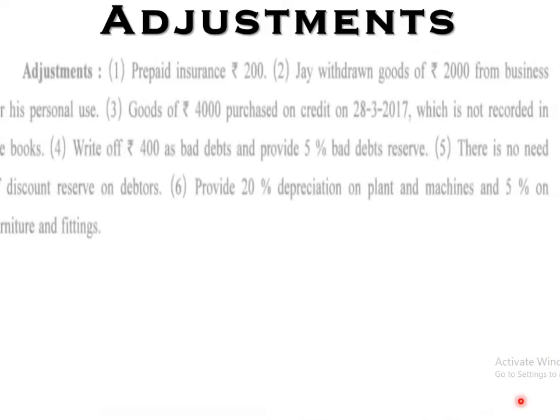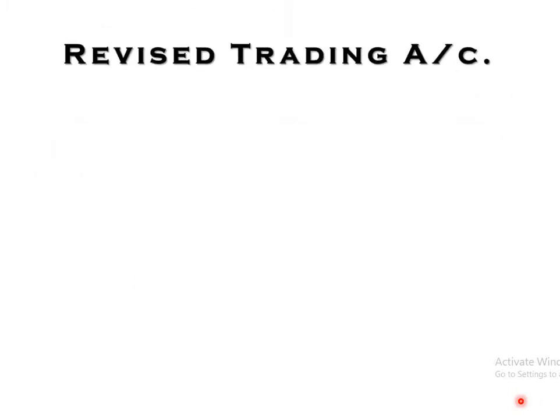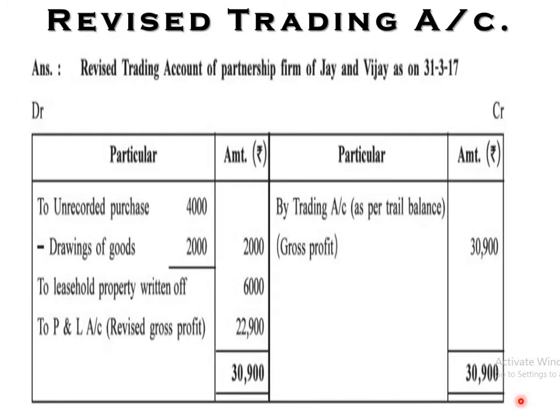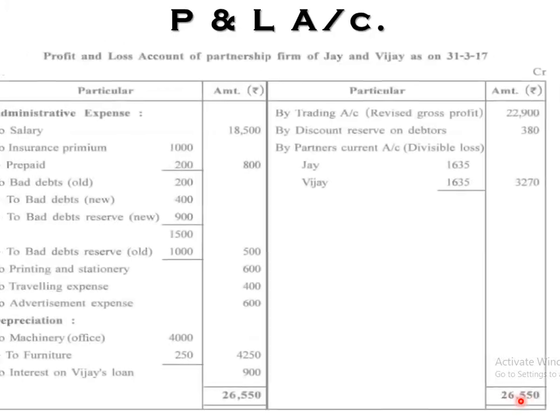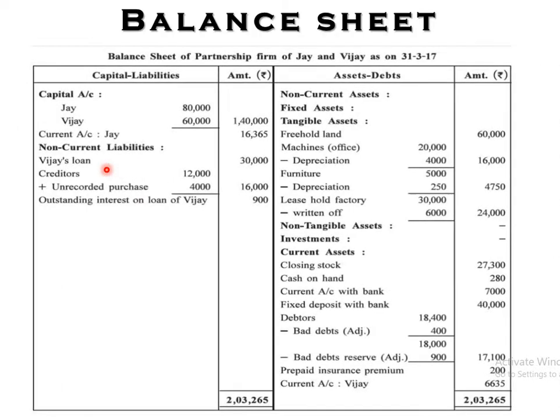Here are the adjustments. The first one is prepaid insurance, rupees 200. We have to take it as an asset. Let's start with the direct adjustments, as per our pattern. Starting with the profit and loss account, we follow the adjustment first. We write down the insurance premium, it was 1000 in the trial balance, minus prepaid, that means we deduct 200. 800 will be the remaining amount. The prepaid amount is our asset. Moving to the balance sheet, here prepaid insurance premium 200 is our asset.